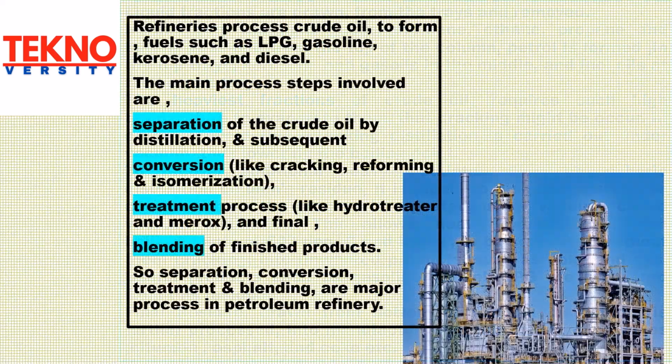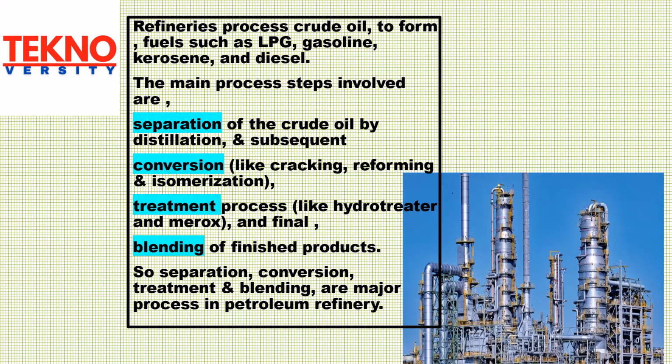Refineries process crude oil to form fuels such as LPG, gasoline, kerosene and diesel. The main process steps involved are separation of the crude oil by distillation and subsequent conversion like cracking, reforming and isomerization, treatment process like hydrotreater and Merox, and final blending of finished products. So separation, conversion, treatment and blending are major processes in a petroleum refinery.